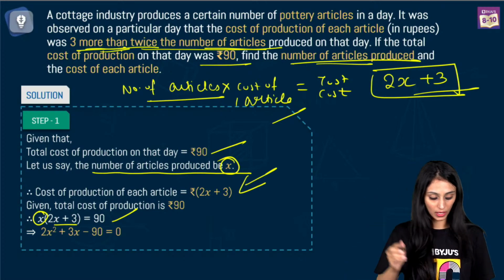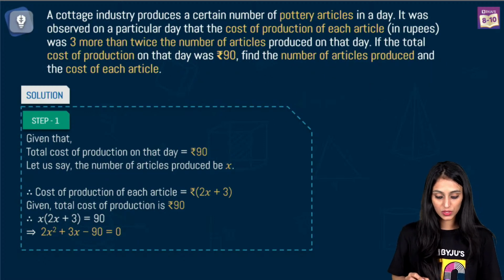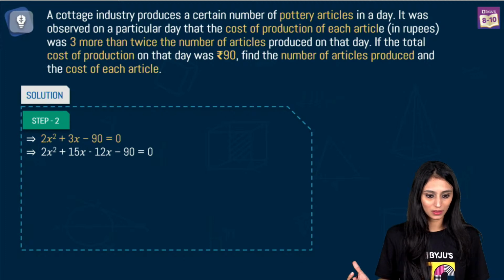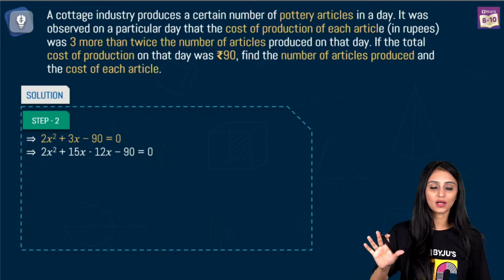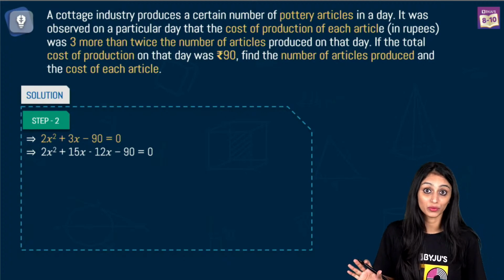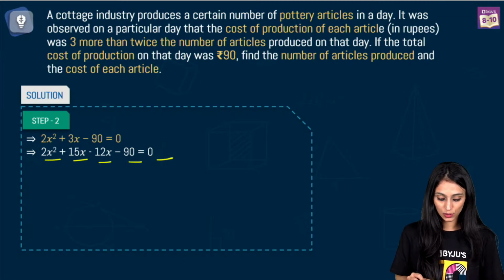Clear? Okay. So I'll simply multiply this. We have 2x square plus 3x minus 90 equal to 0. This is the equation. Now this is simple for us. We just have to do the middle term splitting, or you can use any method. You can use the quadratic formula also to solve this. It's not mentioned anywhere in the question that you have to do splitting the middle term only. So we will split it as 2x square plus 15x minus 12x minus 90 equal to 0.